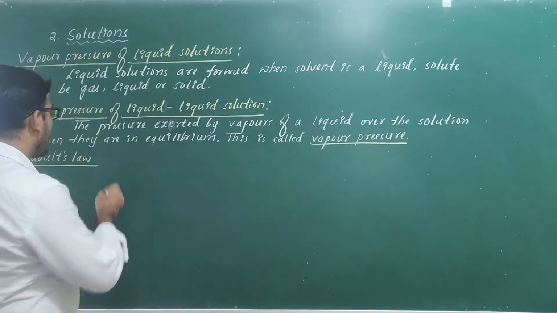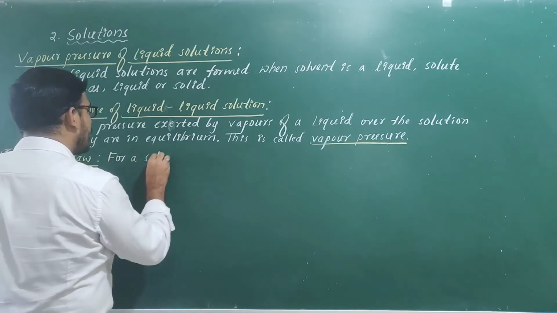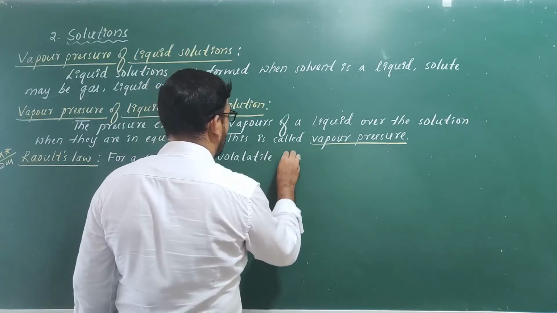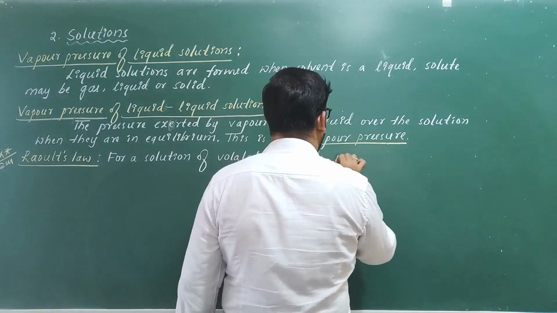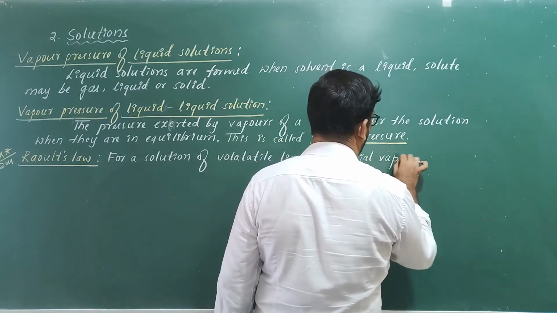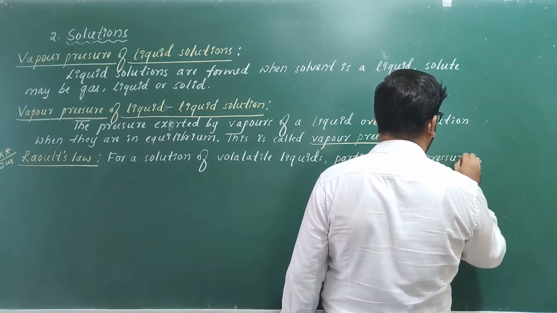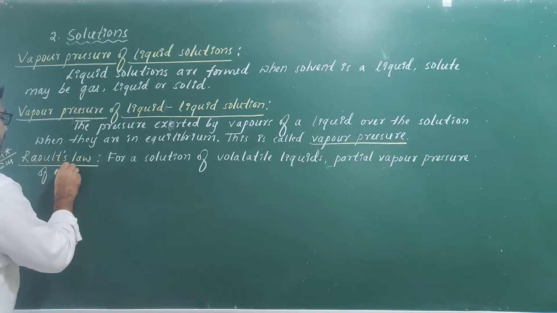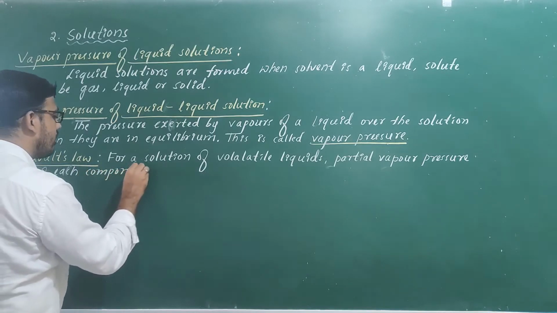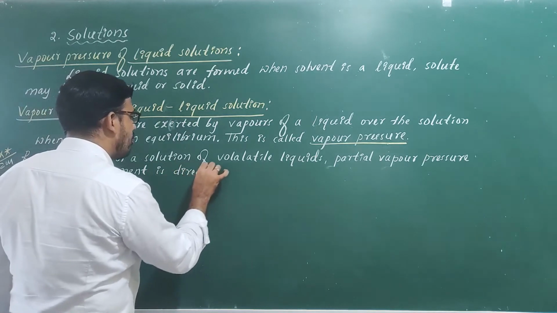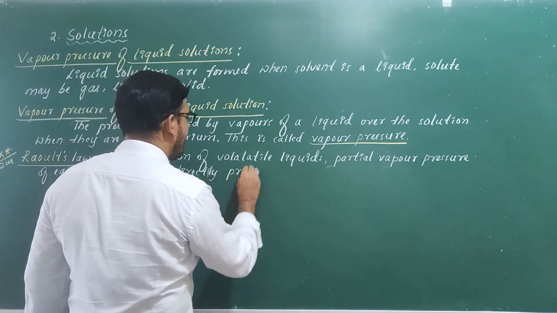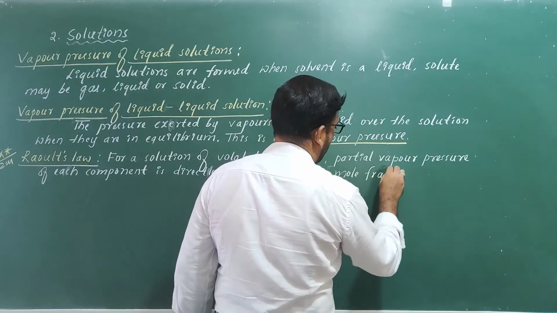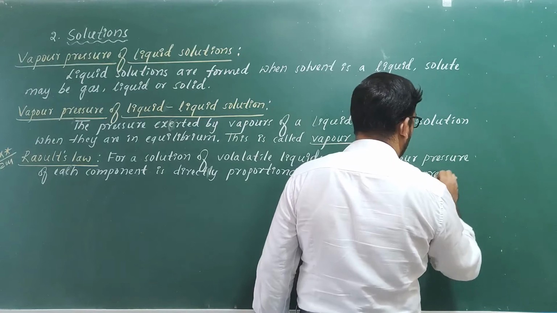Let us write down. For a solution of volatile liquids, partial vapor pressure of each component is directly proportional to mole fraction present in the solution.